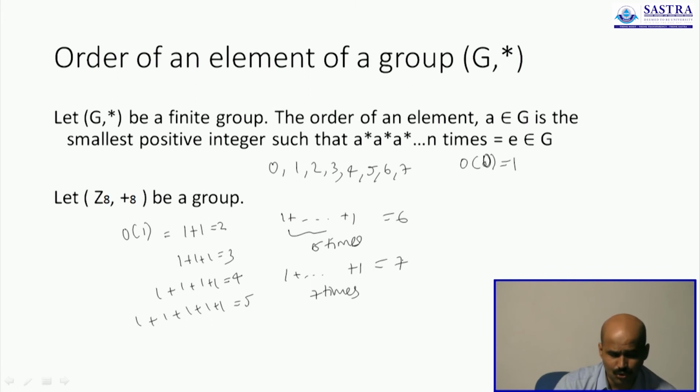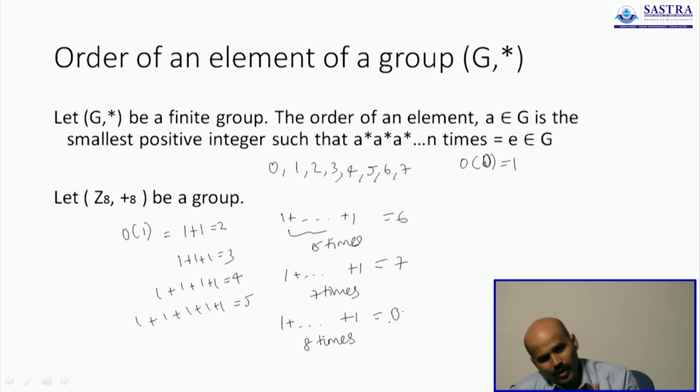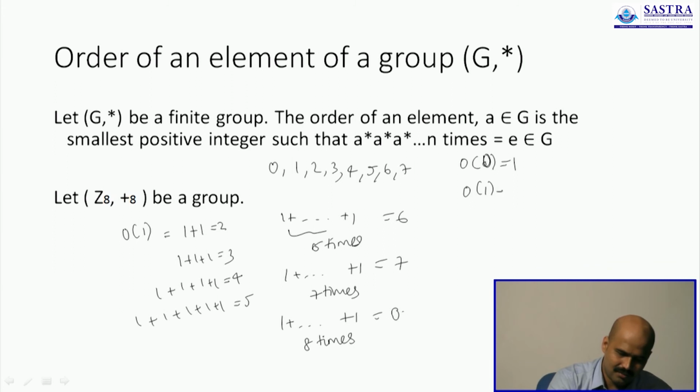None of them is 0 so far, but 1 added 8 times is actually 8. But since 8 is equivalent to 0 modulo 8, this gives you 0. So the smallest number of times for which you will have to add 1 with itself to get back the 0 is 8. So the order of 1 is 8.